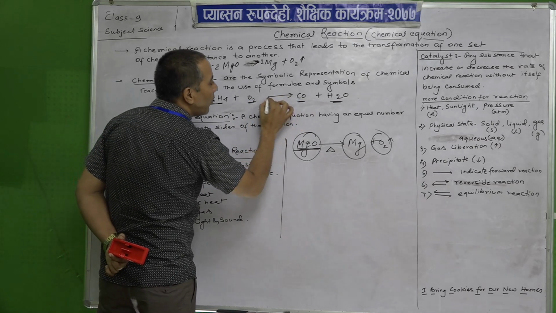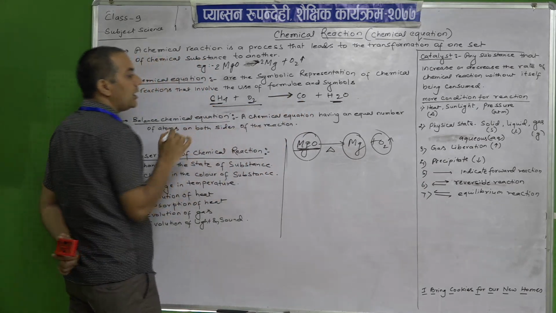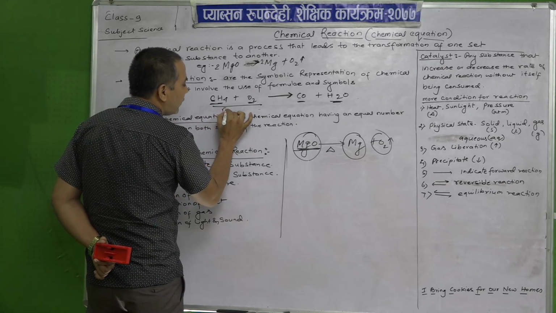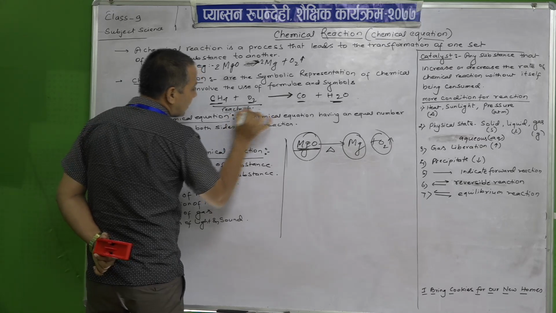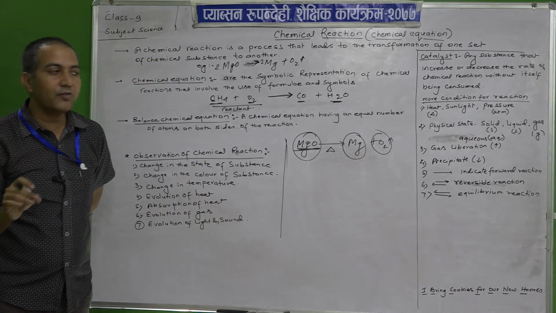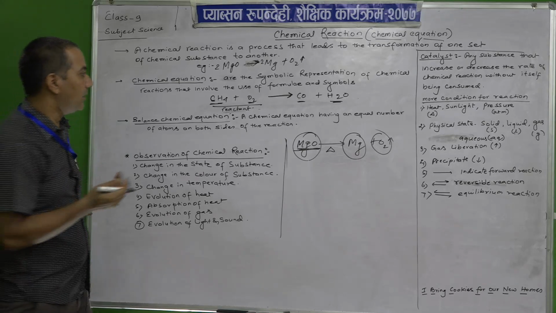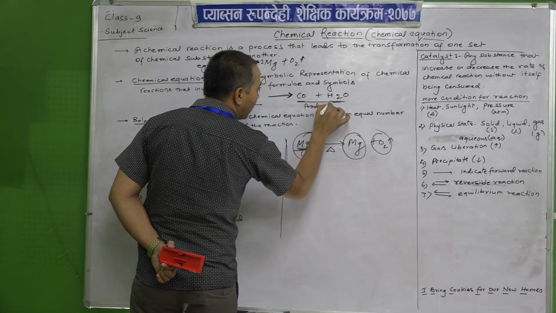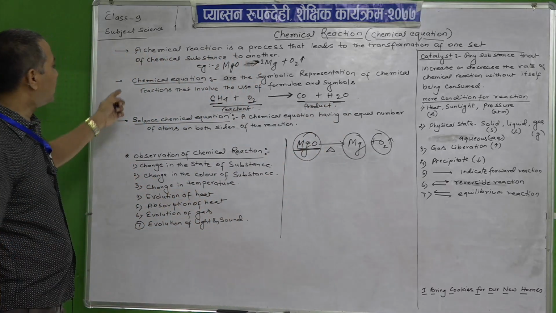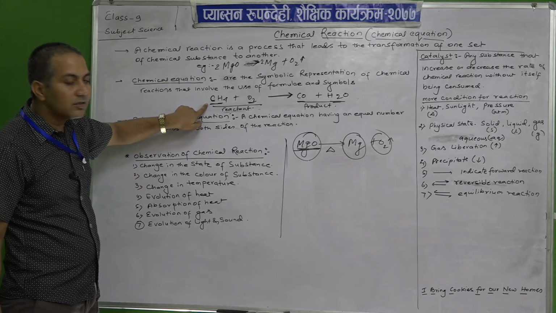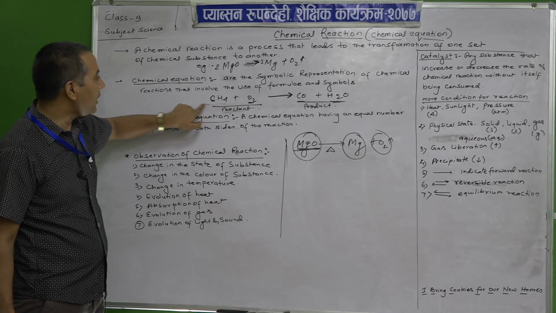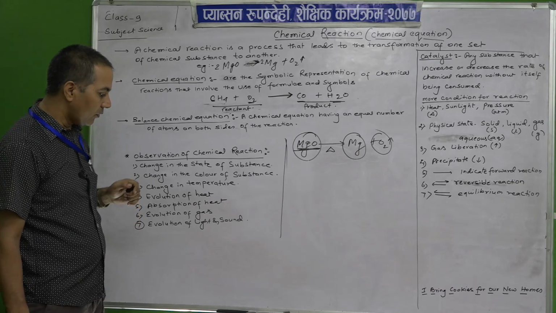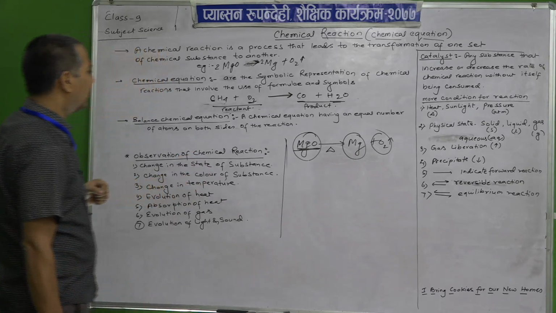Then it shows what the reactants are. The left side that is present is called the reactants. Those that participate in chemical reactions are called reactants, and those that are produced are called products. So, what is a chemical equation? It shows the symbolic representation of the chemical reaction, and also the formulas and symbols of the chemical reaction. That is called a chemical equation.